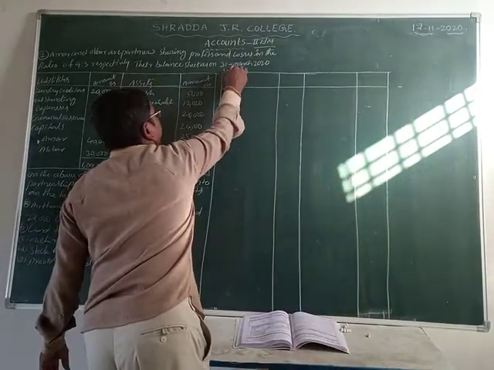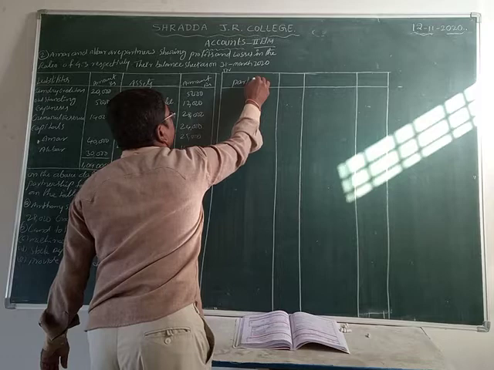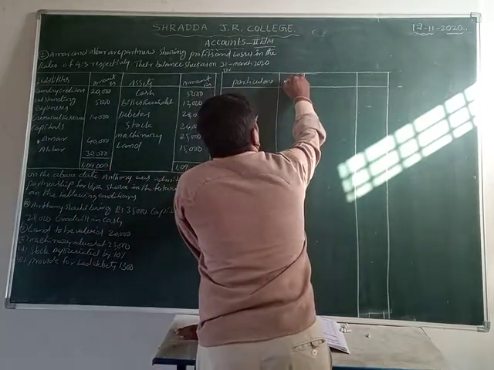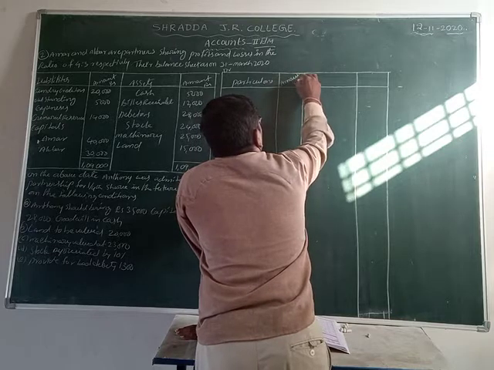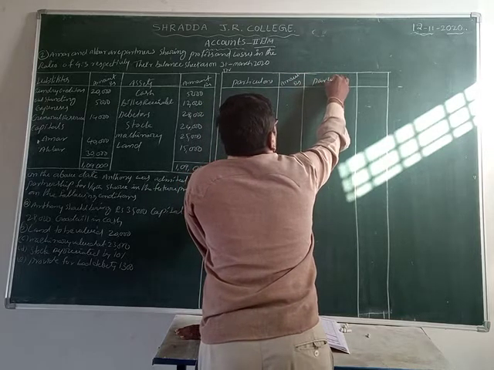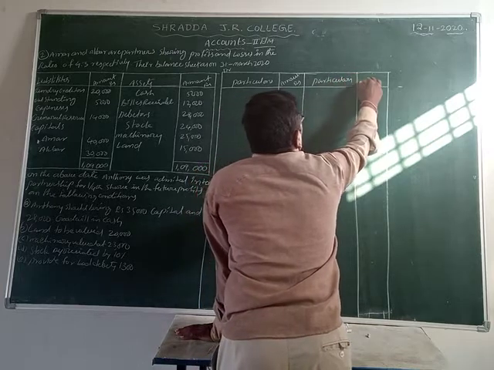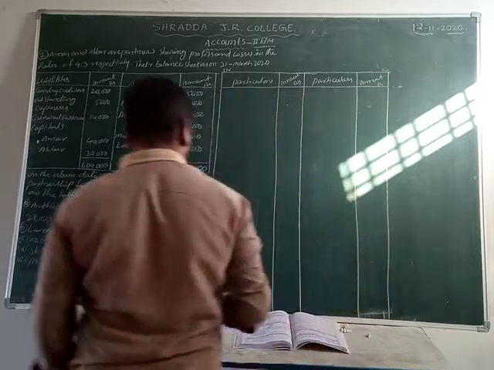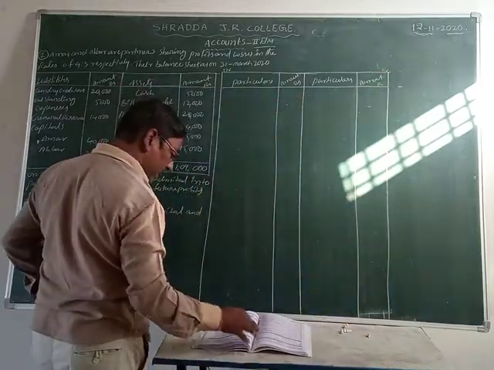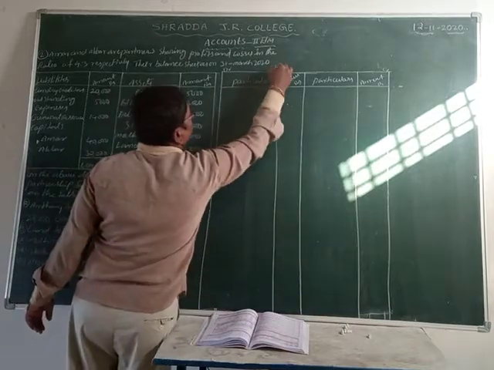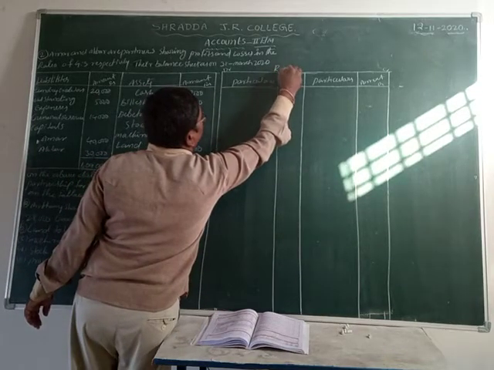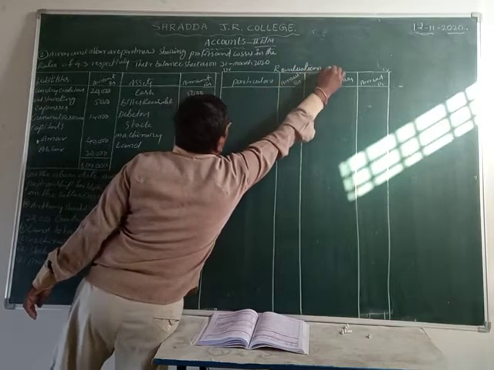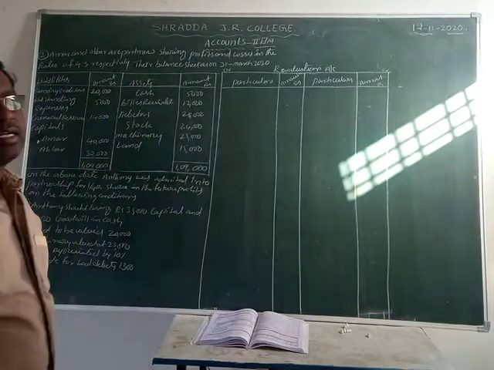Let us write on the left side, debit: particulars, and next amount rupees. At the same time, on the credit side, particulars, amount rupees. This account is what? Revaluation account. Write down revaluation account. Isn't it? That is a revaluation account.